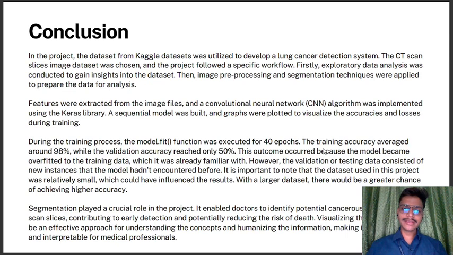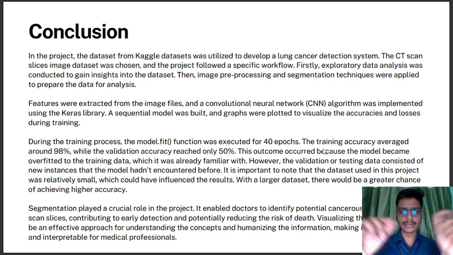Conclusion. In this model, we have taken the data set from Kaggle for lung cancer detection. You can use any site you want. There are lots of data set sites available on Google. You just need to Google data sets for image processing for lung cancer, and you will get lots of data sets. You can also take images directly from the database of any nearby hospital if you have access to them.